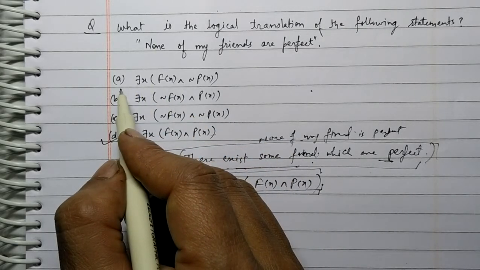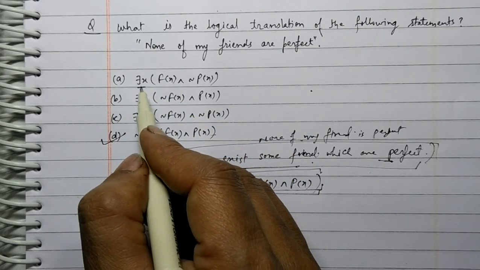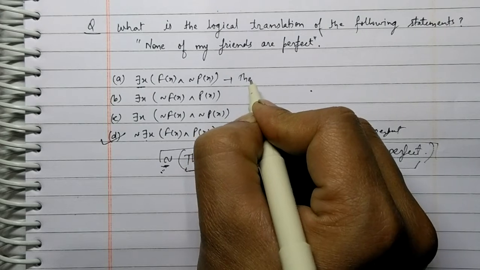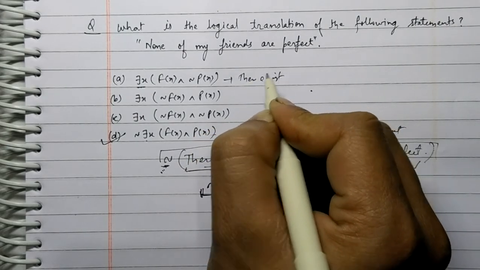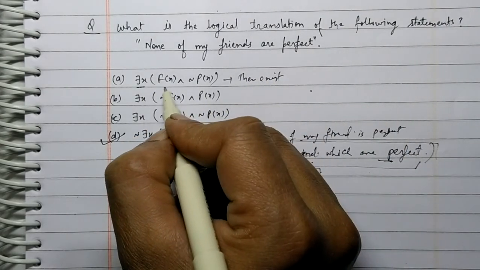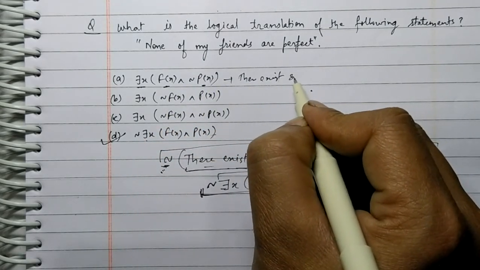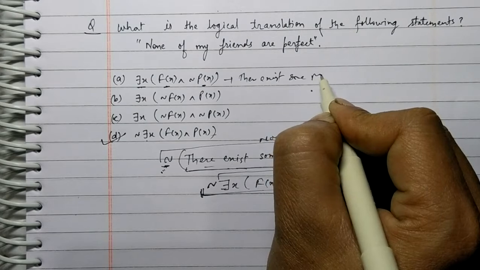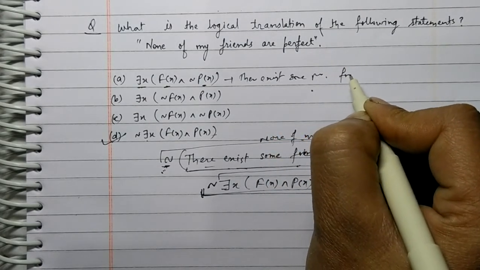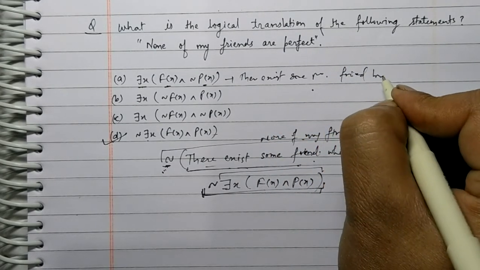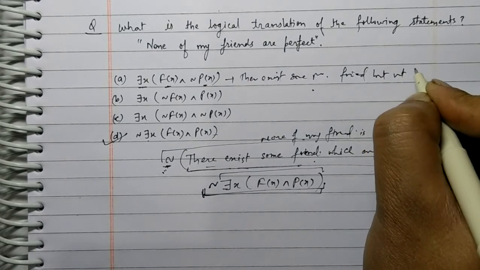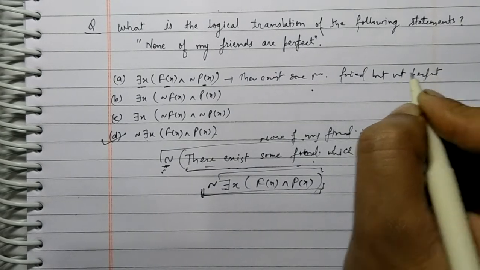Now see how option A is wrong. There exists some person which is my friend but he is not perfect. There exists some person which is my friend but not perfect.